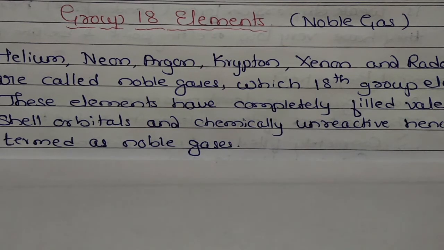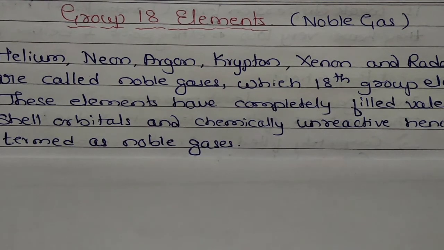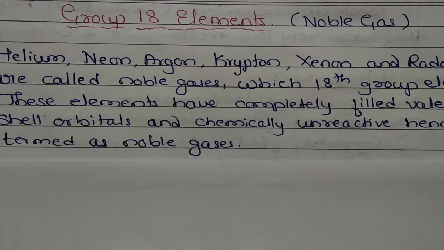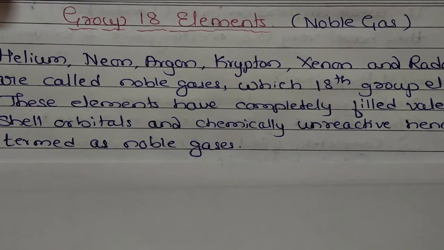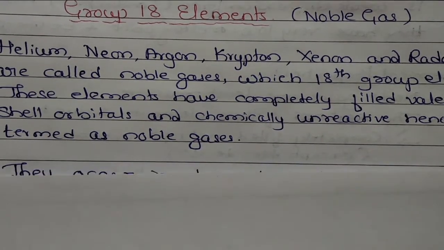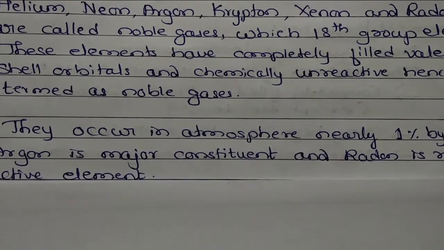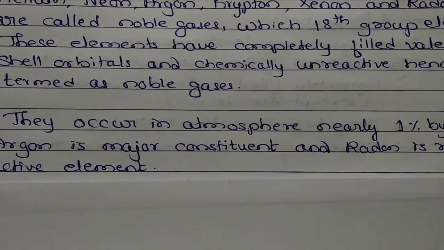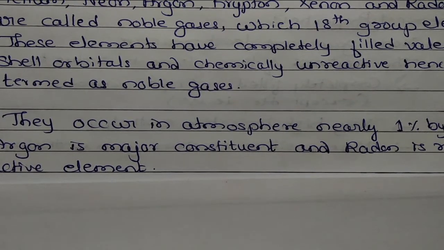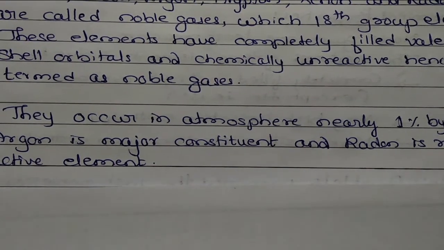Similar to the earlier group, here they also have the same trends: atomic radii increases down the group, and ionization enthalpy decreases down the group. Those are the general properties. They occur in the atmosphere, nearly 1% by volume. Argon is a major constituent and radon is a radioactive element.